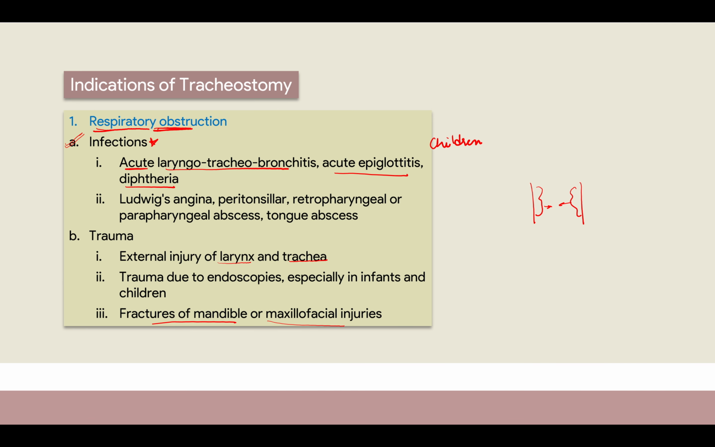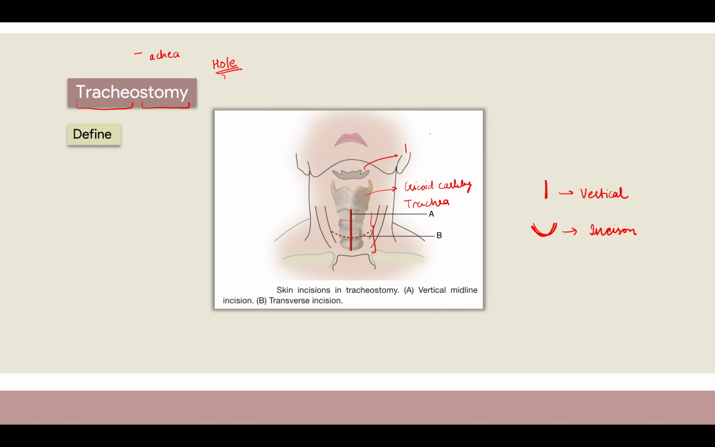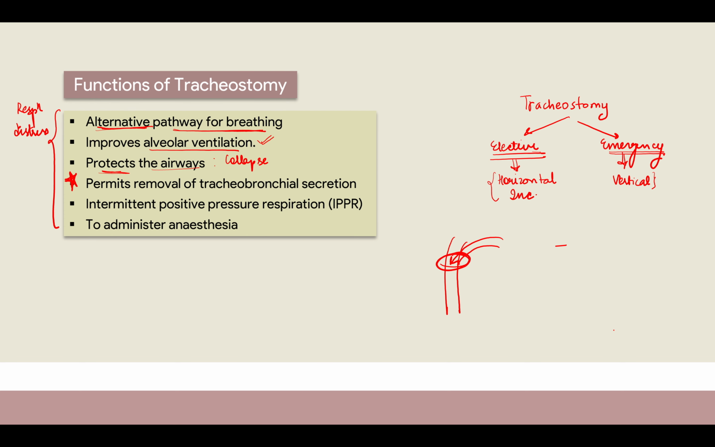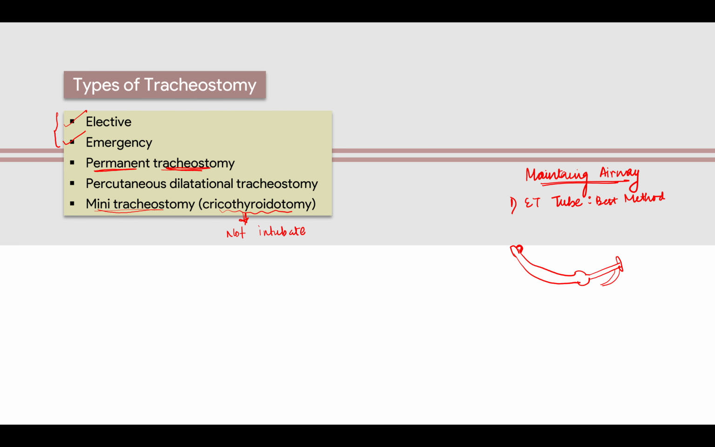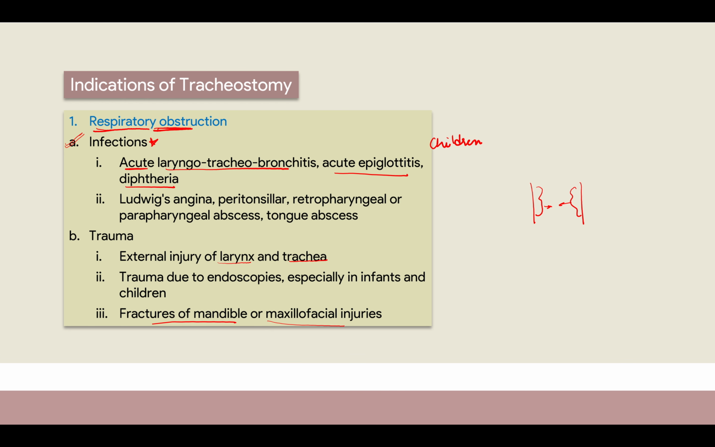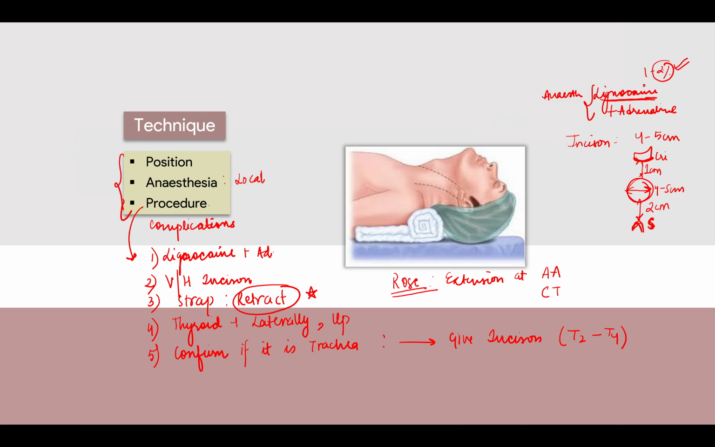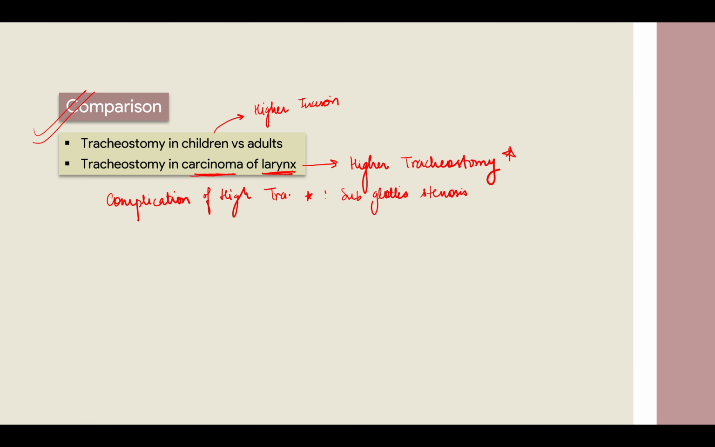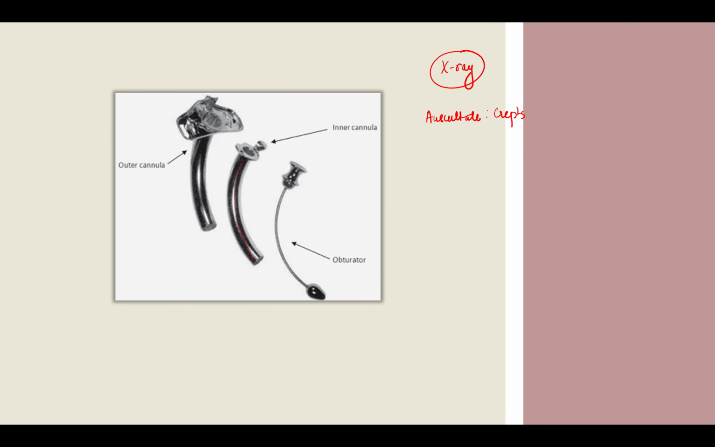I'm just telling you what we have studied: we studied about the definition, how the incision is made, anatomy, then what are the functions of tracheostomy, how it helps, what are the types of tracheostomy, what are the indications of tracheostomy, and then the technique that is used, then the procedure, then the steps of tracheostomy, then the comparison where higher tracheostomy and lower tracheostomy are done, the parts of the tracheostomy tube.